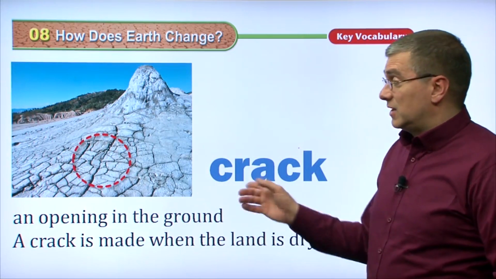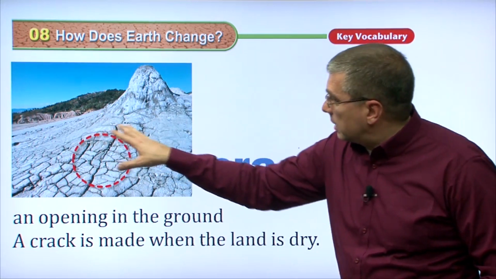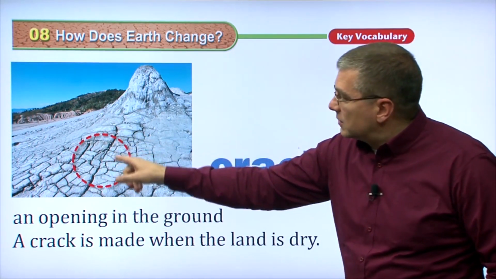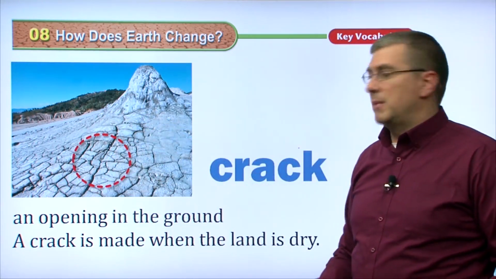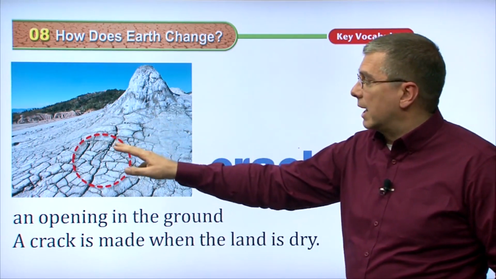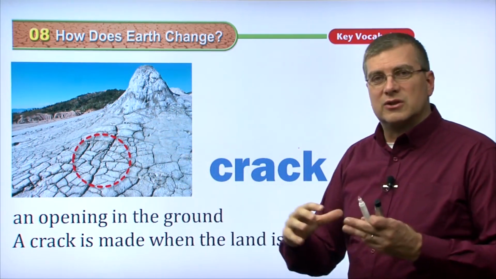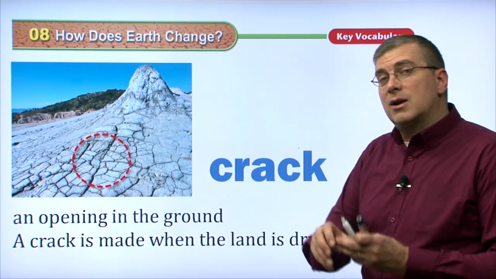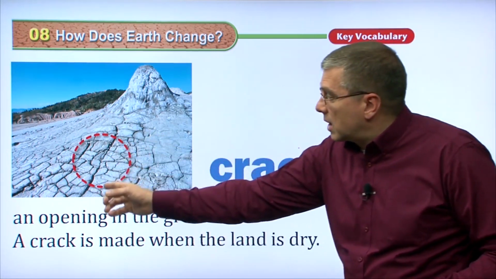As I just said, I use that word crack because we saw some examples of that. When you look at the land like this and you see many cracks, we call these openings in the ground cracks. Now, a lot of these cracks are made because the land is dry. A crack is made when the land is dry. There's no water here. Because water is kind of like a glue, really, that holds soil and earth and ground together. When there's no water, that glue kind of breaks up, and the land separates. And that's what creates cracks.